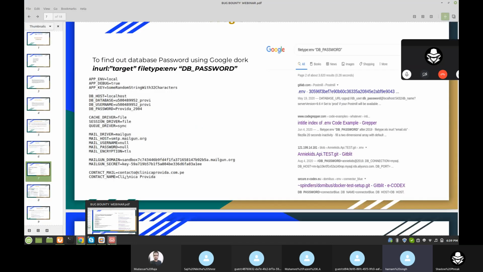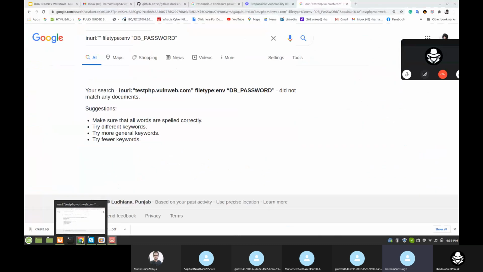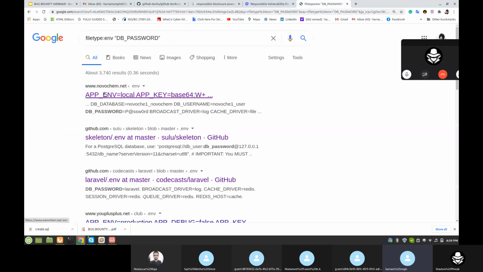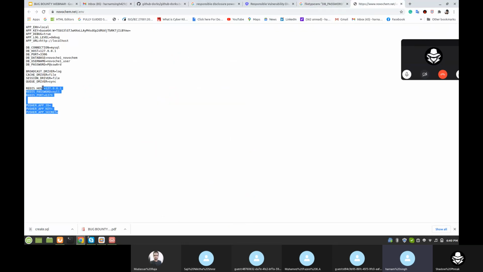So what next command, like this, these things you can get. Yeah, these are some open, without any targets, some open. You can use it without a target. These are some that you can find. But I think there is no information like password, username. Yeah, this is database username, then database password. Like that you can get the information.